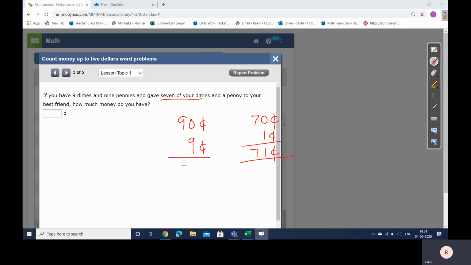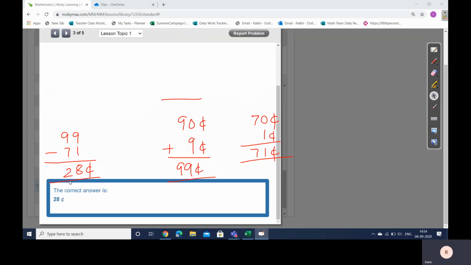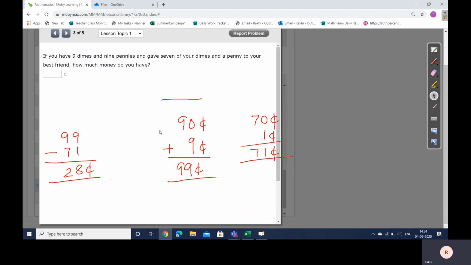And how much did you have before? You had 99 cents, right? So now what is the final question? How much money do you have? So it will be 99 cents minus 71 cents, which is 9 minus 1 is 8, 9 minus 7 is 2. So it will be 28 cents. Okay, so this is how you calculate the money and you get your answers. The correct answer is 28 cents.